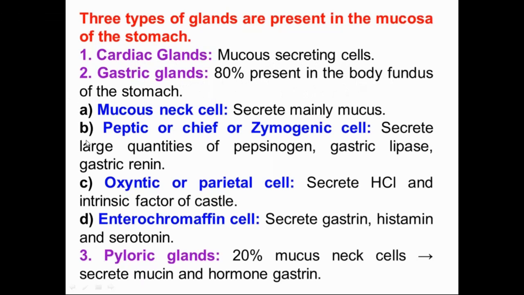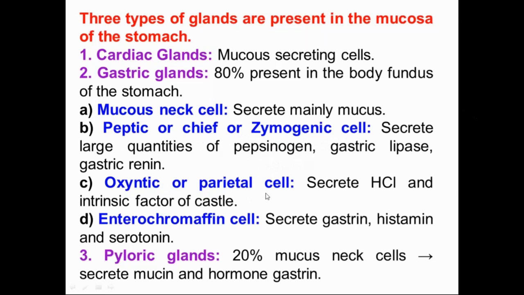There are four types of cells present in the gastric gland. Mucous neck cells secrete mainly mucus. Peptic or chief cells, or zymogenic cells, secrete large quantities of pepsinogen, gastric lipase, and gastric renin. For MCQ purposes, remember that the main component of peptic or chief cells is pepsinogen.